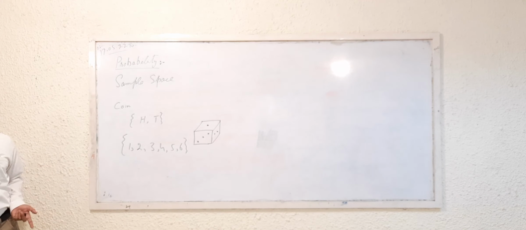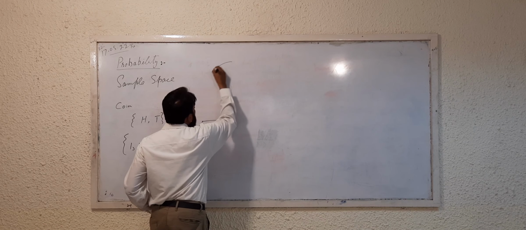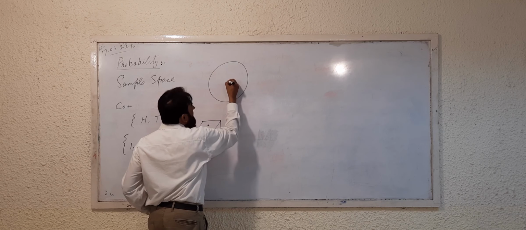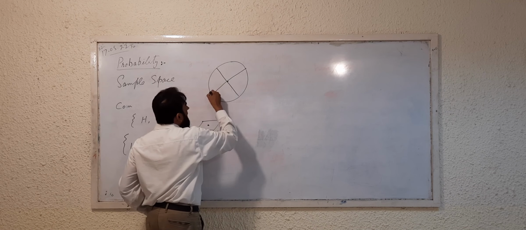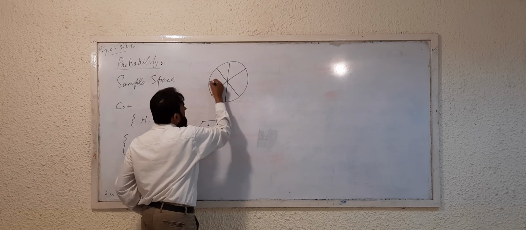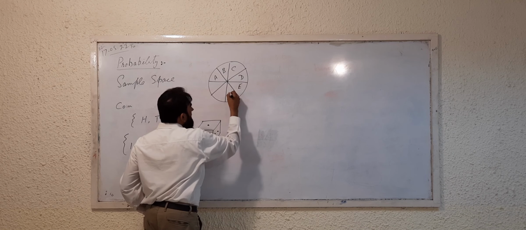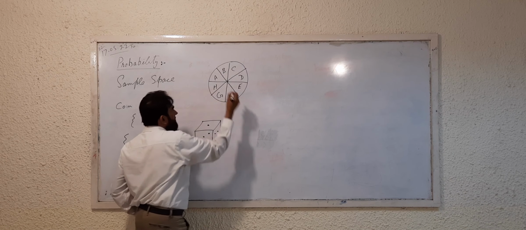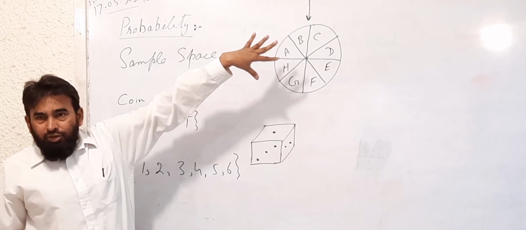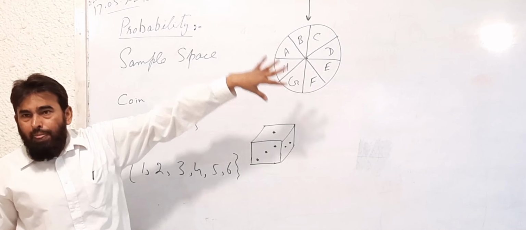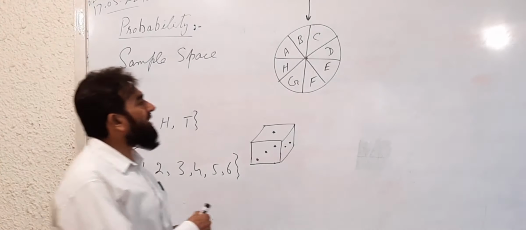In the same way, let us consider another example of the sample space. For example, you have a circular wheel like this. On this wheel, you are writing A, B, C, D, E, F, G and H. When you rotate this wheel, you are going to find out which alphabet will come.